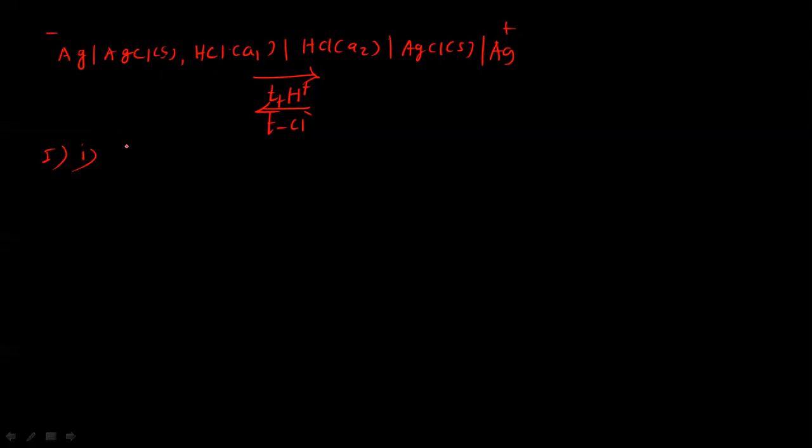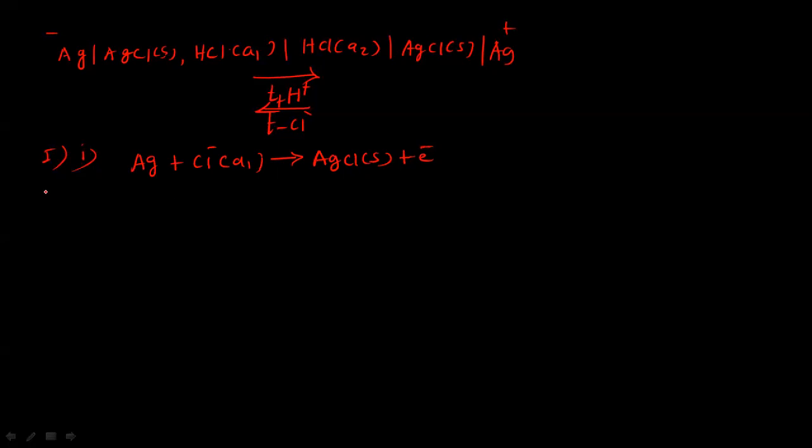So the electrode reaction of this electrode is silver metal reacts with chloride ions with activity A1, which gives silver chloride, sparingly soluble salt, and an electron is released now.